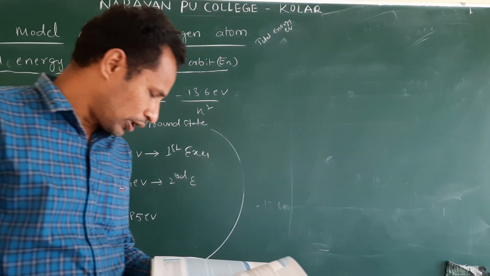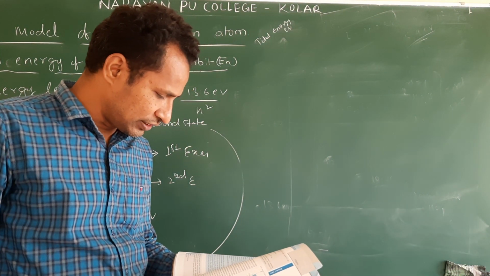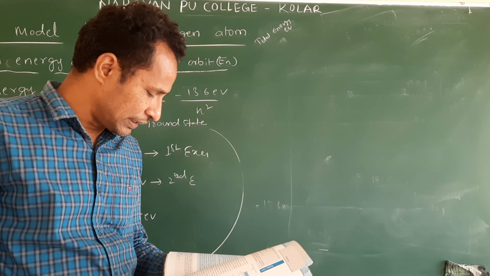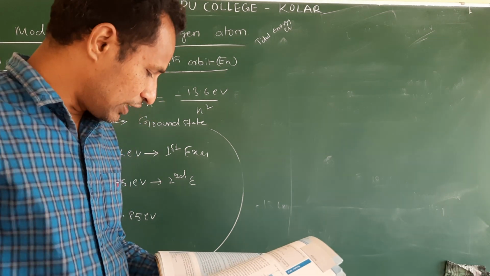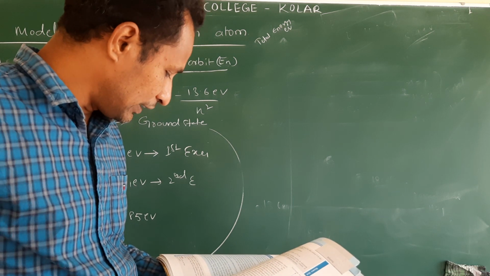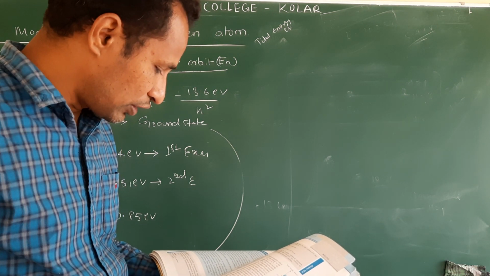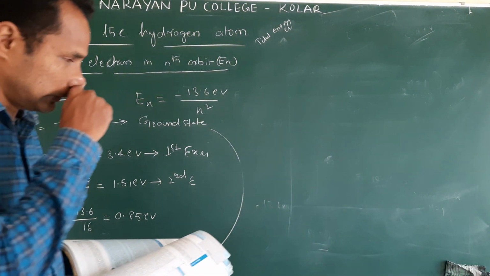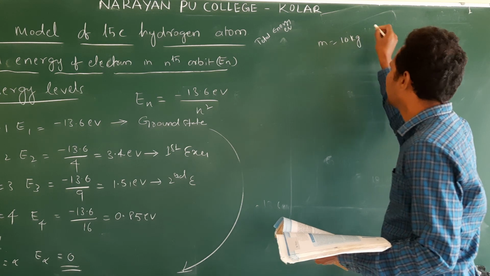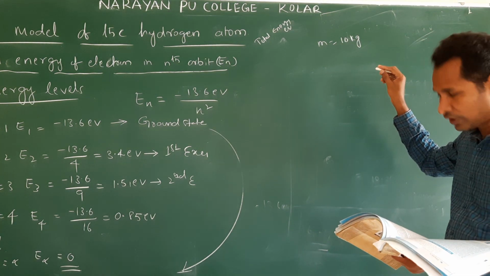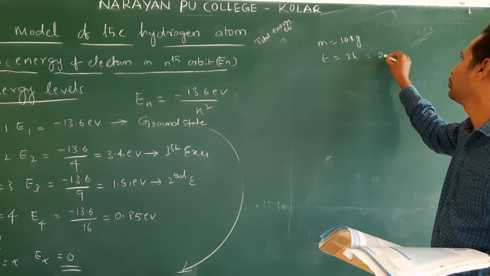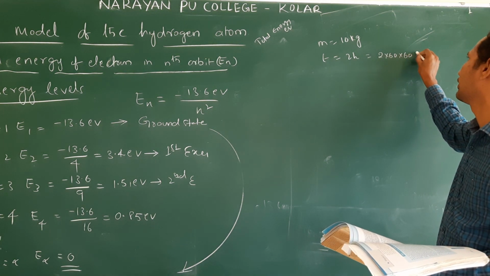Now see example problem 12.5. A 10 kg satellite circles Earth once in 2 hours in an orbit having a radius of 8,000 km. Assuming that Bohr's angular momentum postulate applies to the satellite just as it does to an electron in the hydrogen atom, find the quantum number of the satellite. Okay. Mass m is equal to 10 kg. Then what is the time? Time is equal to 2 hours. Convert into seconds: 2 into 60 into 60 seconds.